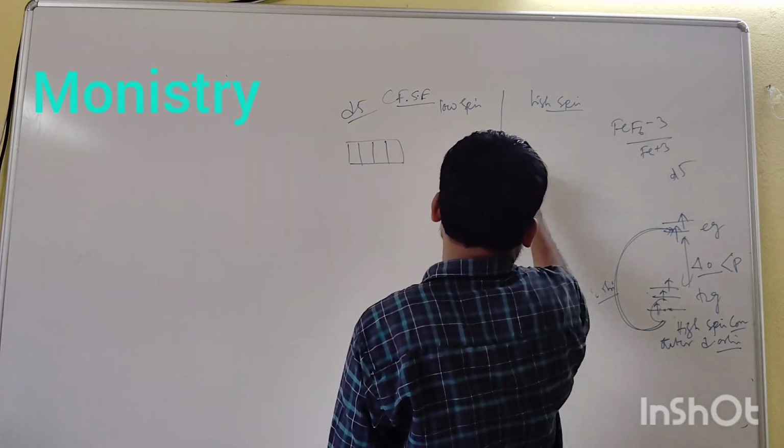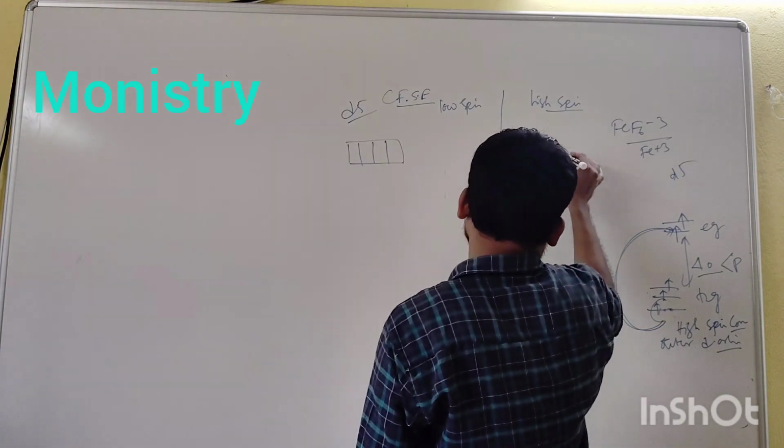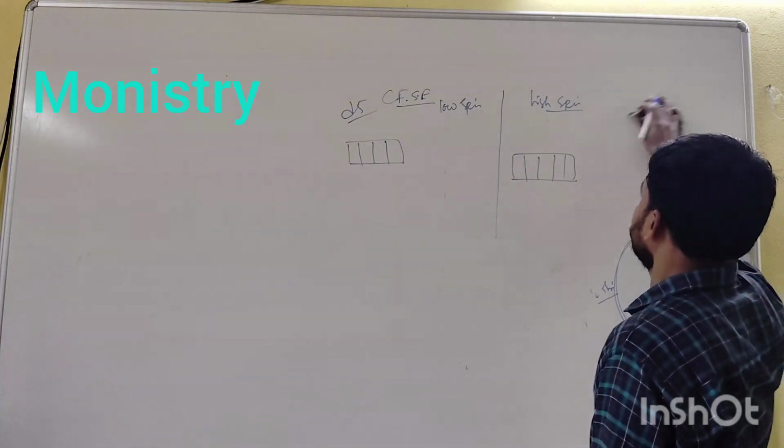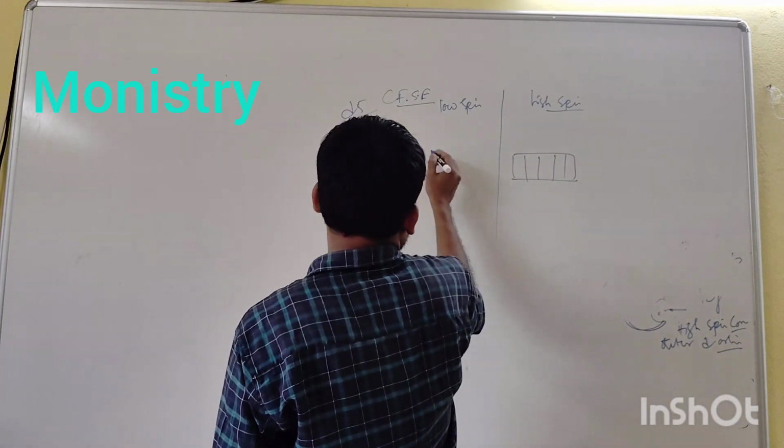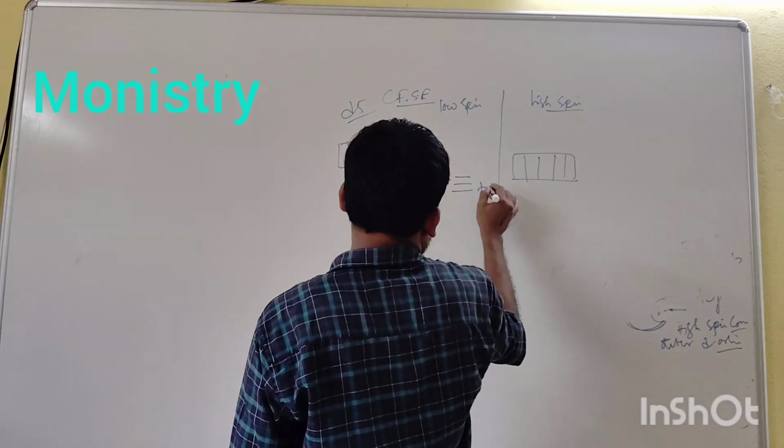that is here, the d orbital, and this d orbital has t2g and eg.